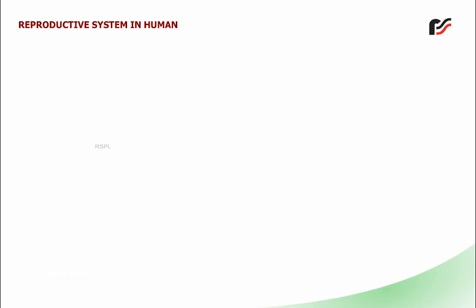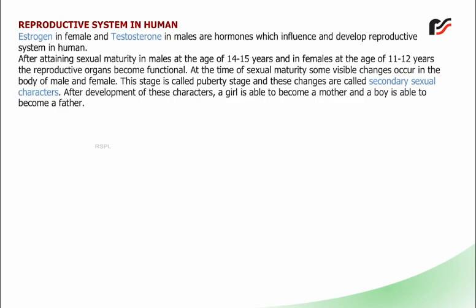Reproductive system in human. Estrogen in females and testosterone in males are hormones which influence and develop the reproductive system in humans. After attaining sexual maturity in males at the age of 14 to 15 years and in females at the age of 11 to 12 years, the reproductive organs become functional.